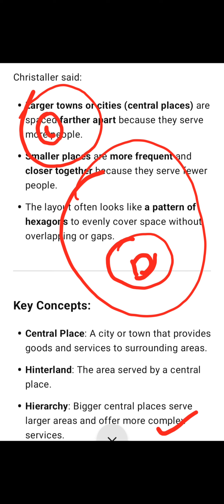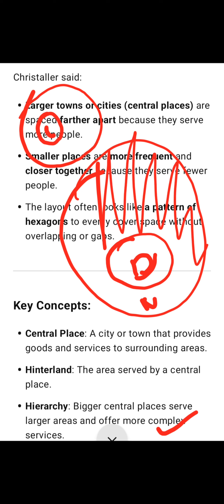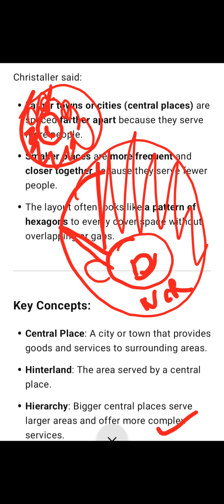Delhi will serve the total NCR, National Capital Region, whereas for Chandigarh, people from surrounding Haryana and Punjab will come to Chandigarh. So bigger central places can serve larger areas and offer more complex, bigger services. Suppose bigger AIIMS, bigger international schools like GD Goenka, they will be only in metropolitan cities, guys.